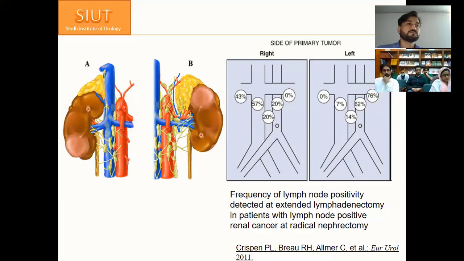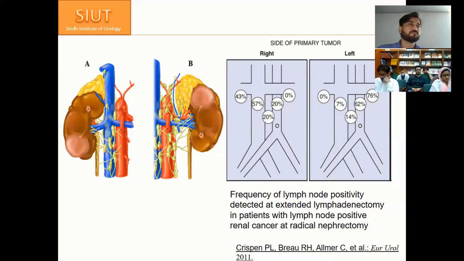But if it is safe, it is a sizable, large node, and you are able to shave it off from the vena cava or from the aorta between the two major vessels, go and do that. But if you have already given more than 9 or 10 or 7 units of blood, the patient is already in shock, and your operative area is full of blood-soaked gauze, don't do any heroic work.